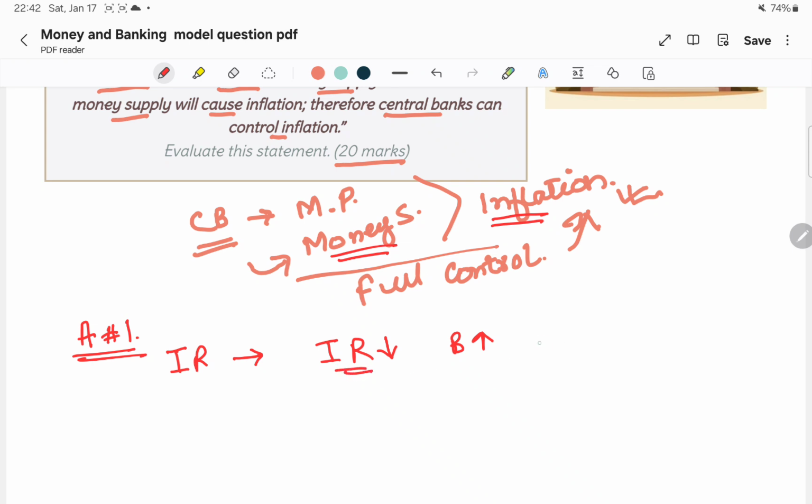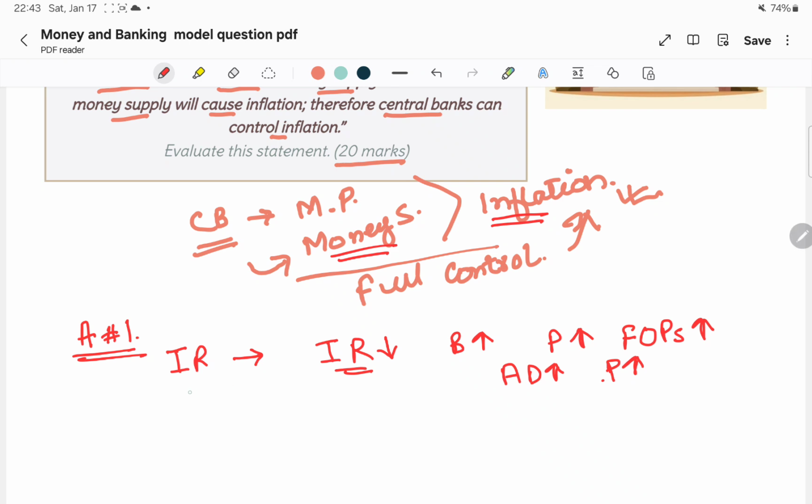When borrowing increases, it signals producers to take more loans. They spend more on factors of production, so the demand for factors of production increases. As a result, aggregate demand increases, which increases prices, meaning inflation in the country. That is the first point in our argument number 1.